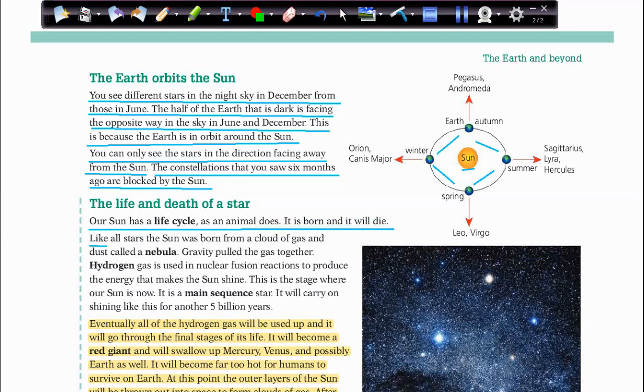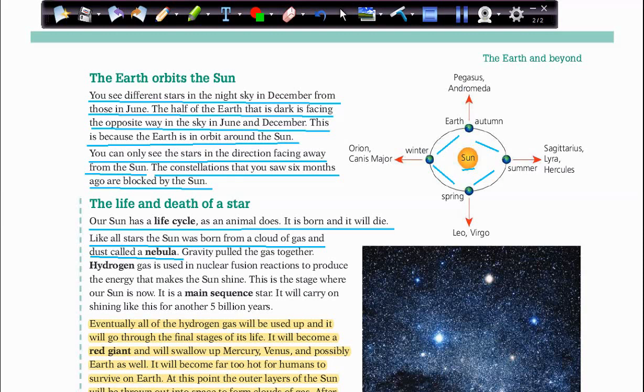Like all stars, the sun was born from a cloud of gas and dust called a nebula. You need to focus on these names, because if I ask you a question about the names, you have to memorize them. Nebula is the name of the cloud of gas. We studied stars before, and we said a star is an object made of gas and dust.